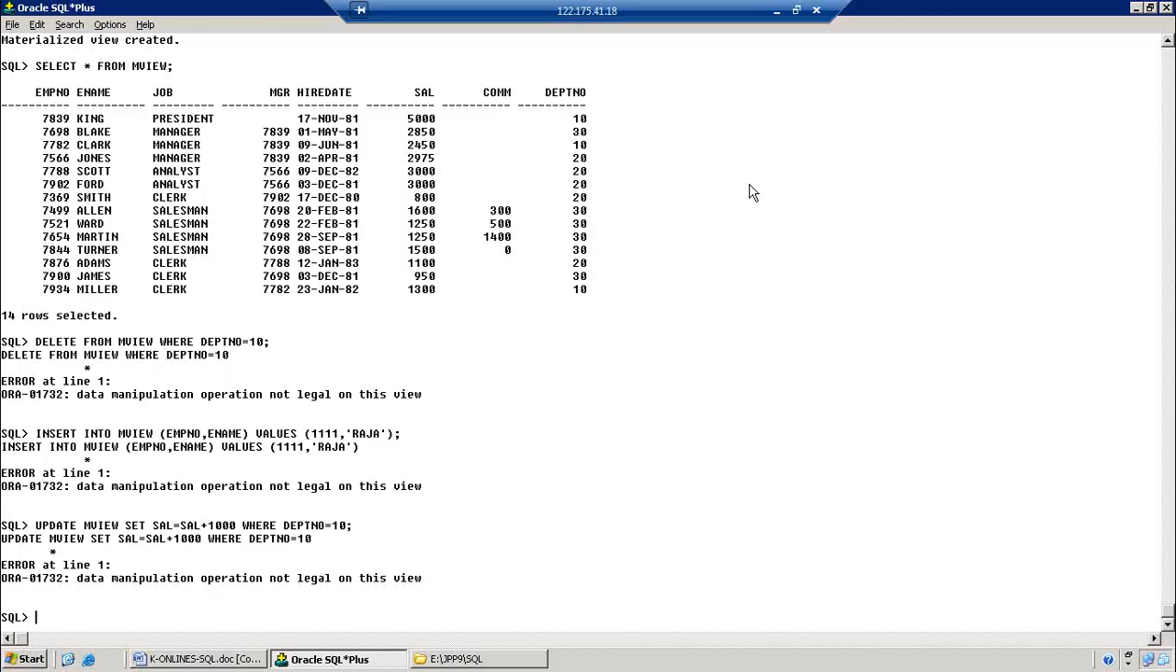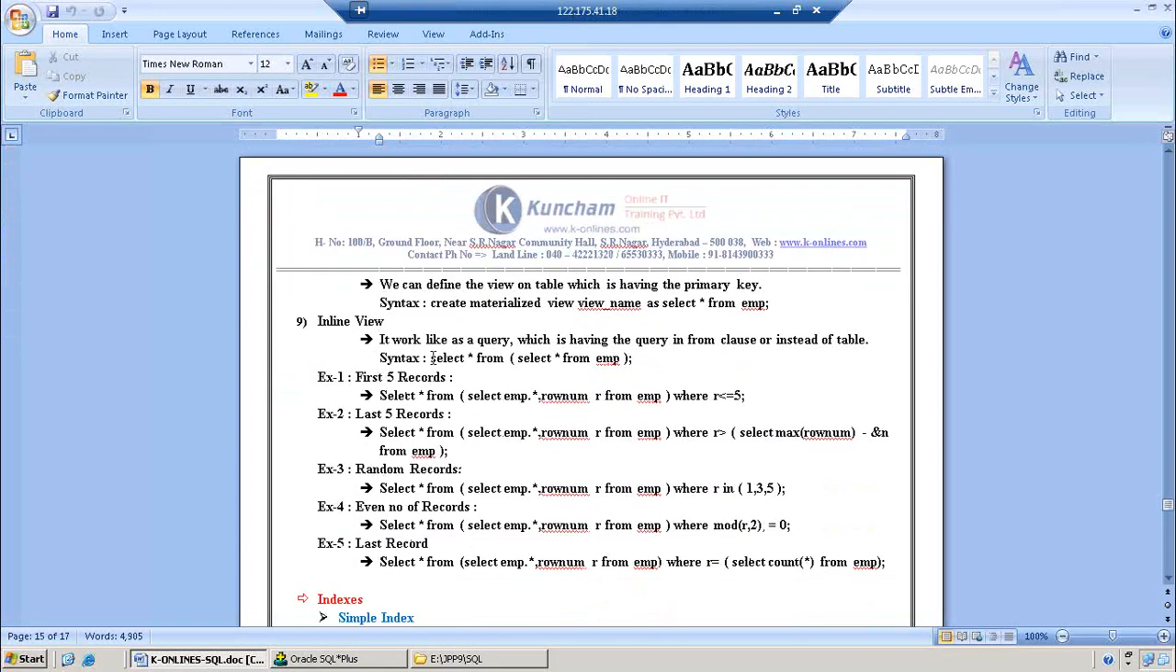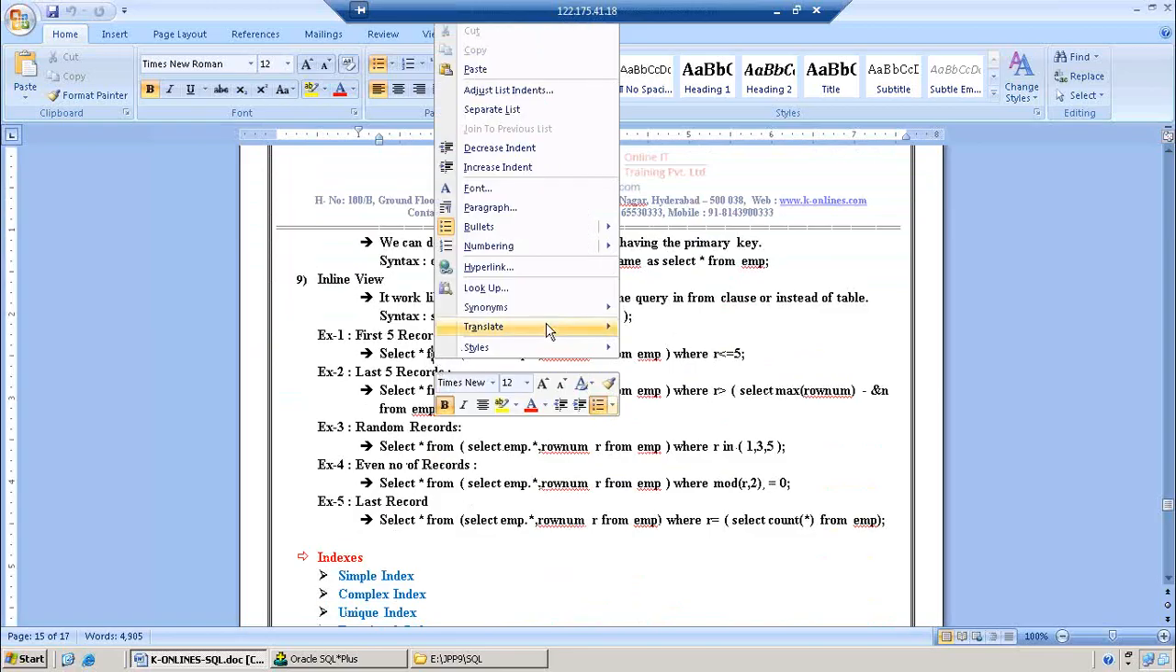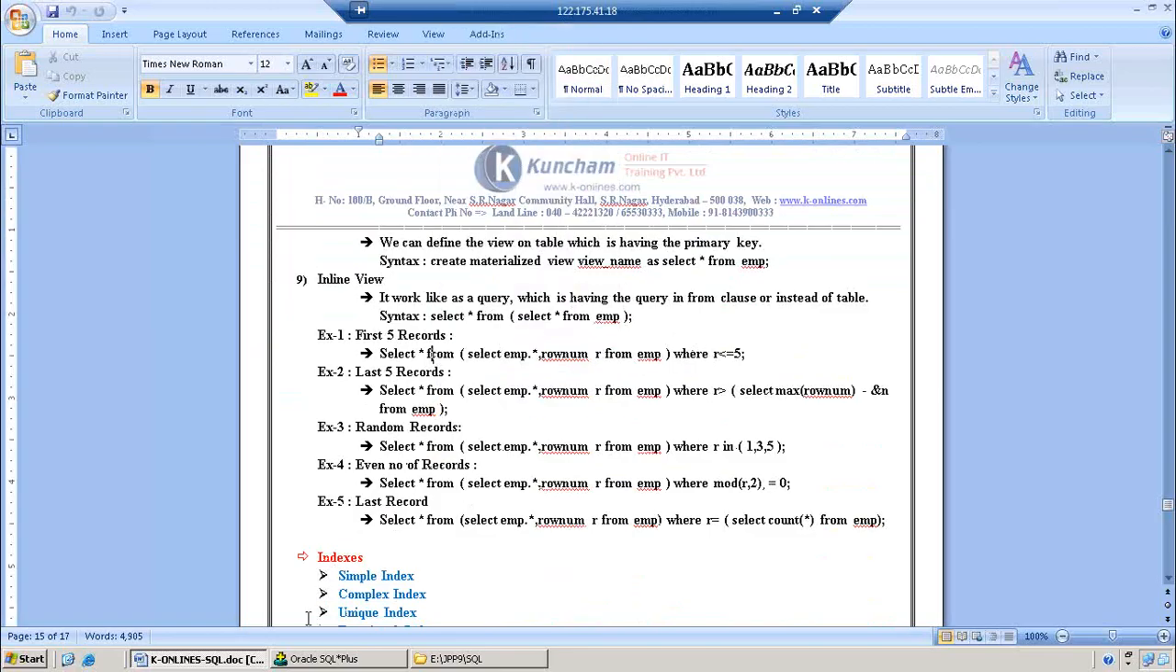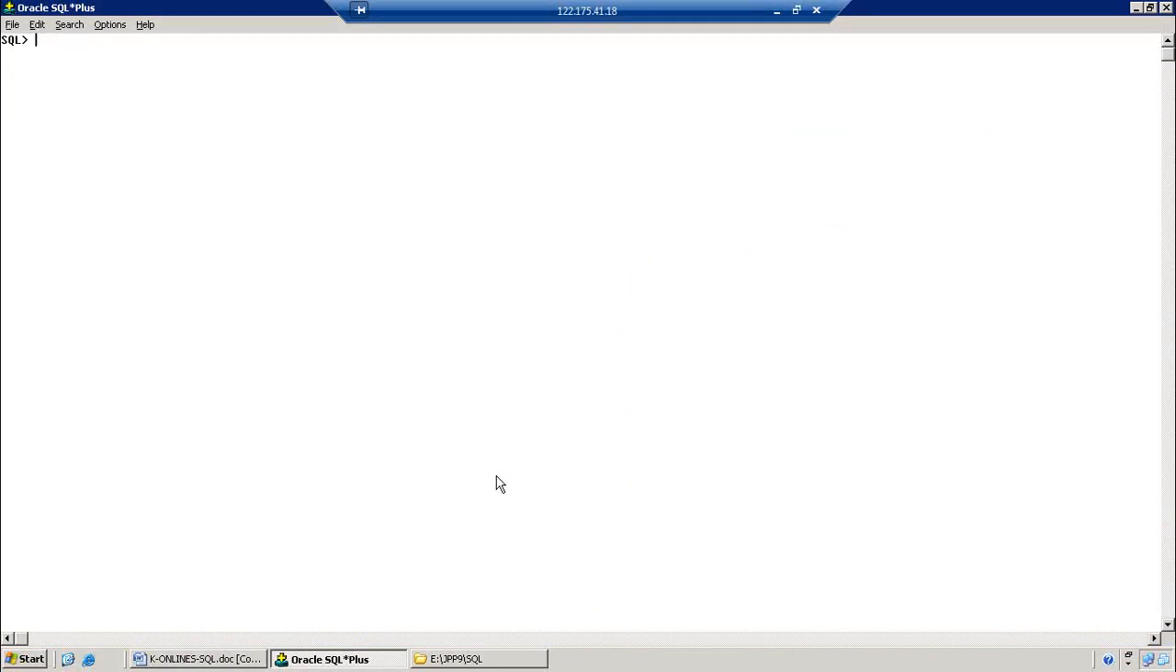Clear? Yeah. So the next one is inline view. It is somewhat important to us. Before going to understand the inline view, we want to understand ROWNUM and ROWID. These two are the pseudo columns in Oracle. Pseudo columns.